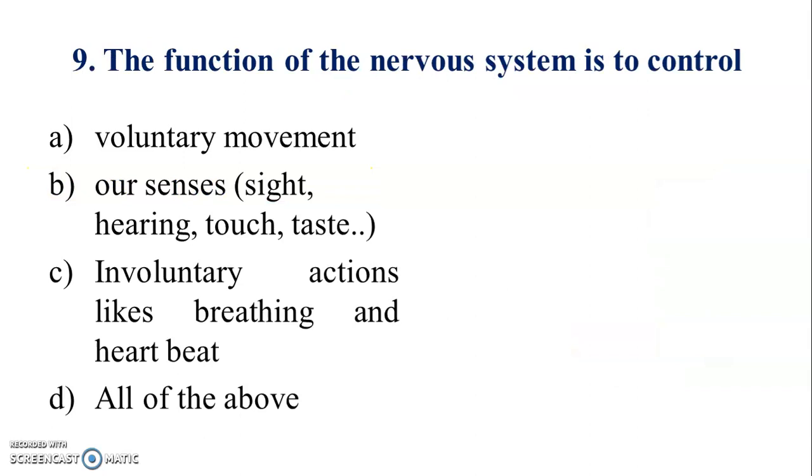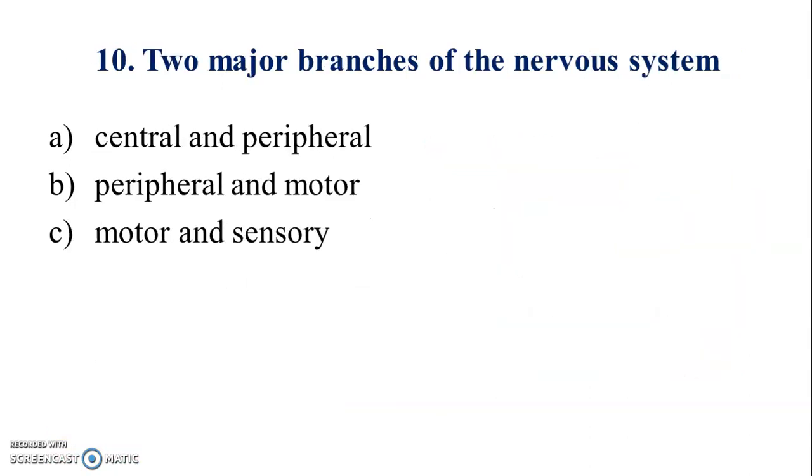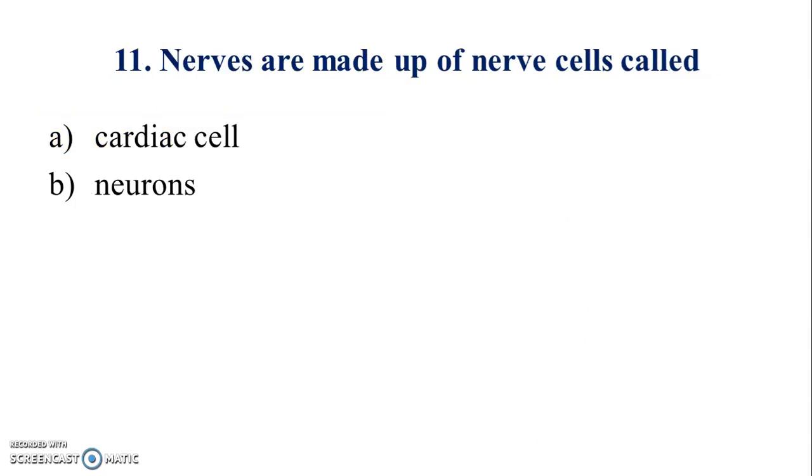Question number 9, the function of the nervous system is to control. Answer is D. Question number 10, two major branches of the nervous system. Answer is A. Question number 11, nerves are made up of nerve cells called. Answer is B.